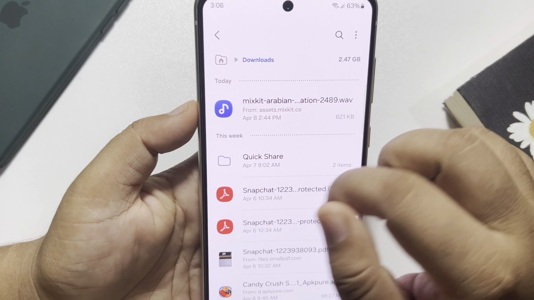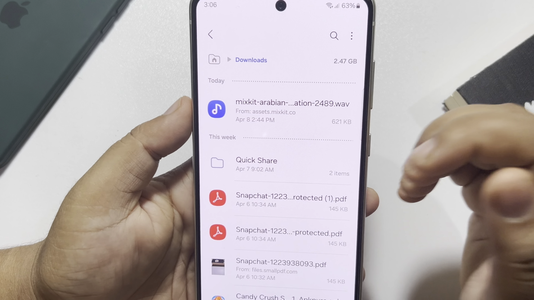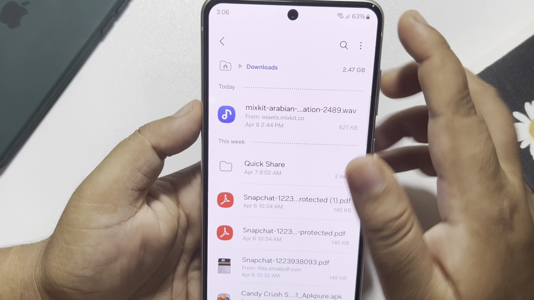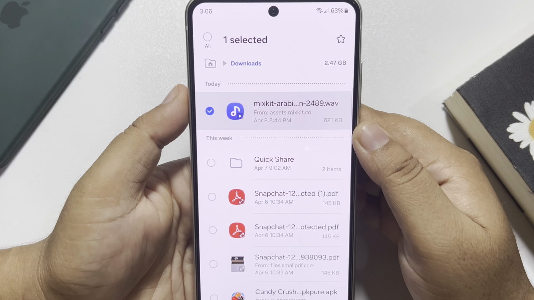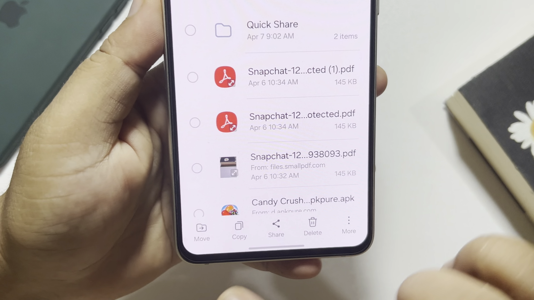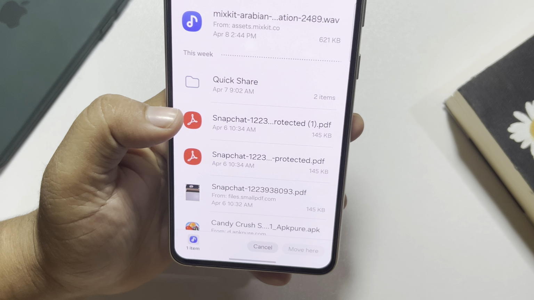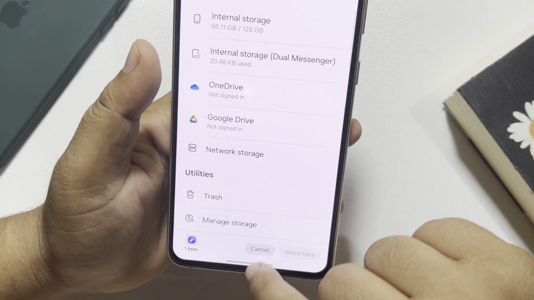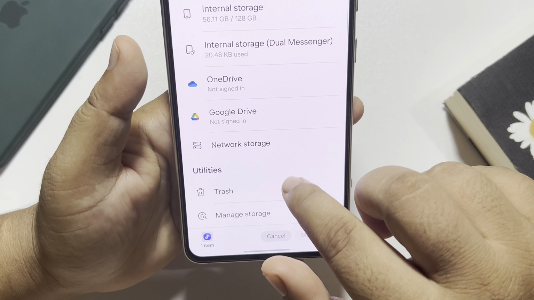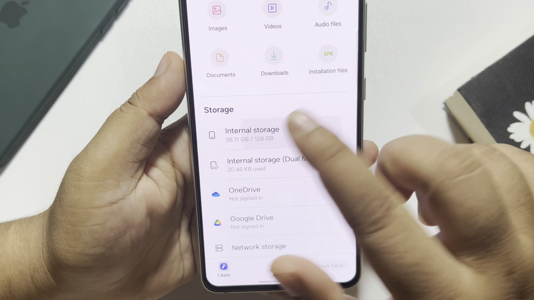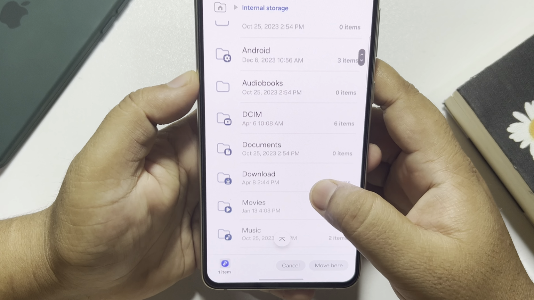Now I will set this sound as my custom notification sound. To do that, just tap and hold on the sound, and you can copy or you can tap on move. Now go back from here. All you have to do is go to your file manager, and now go to internal storage, and here scroll down